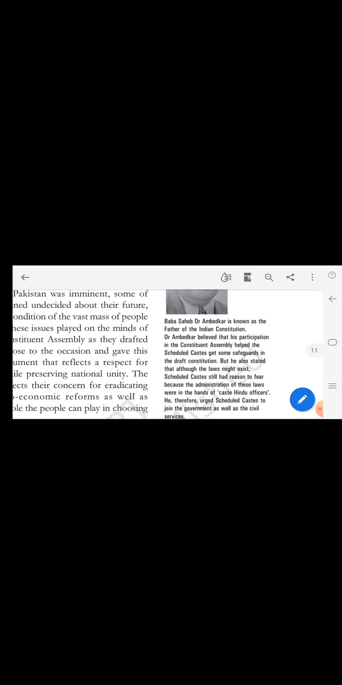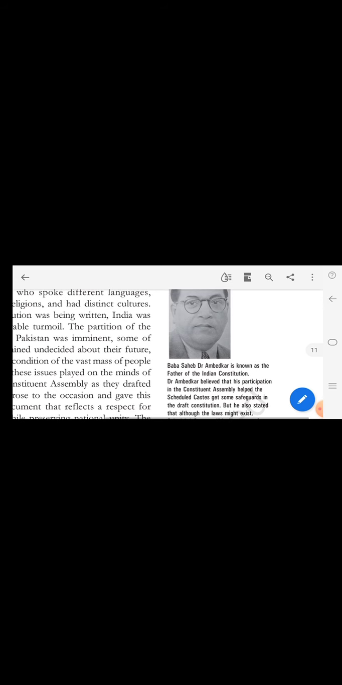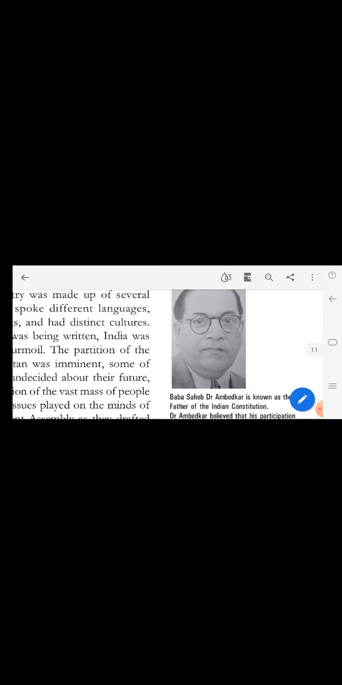Ambedkar believed that his participation in the Constituent Assembly helped the scheduled castes get some safeguards in the draft constitution. But he also stated that although the laws might exist, scheduled castes still had reason to fear because the administration of these laws was in the hands of caste Hindu officers. Therefore he urged scheduled castes to join the government as well as the civil services. He is Dr. B.R. Ambedkar, the father of the Indian Constitution.